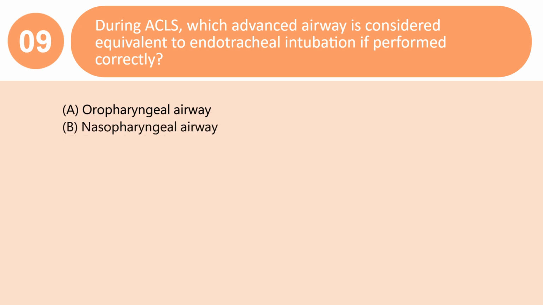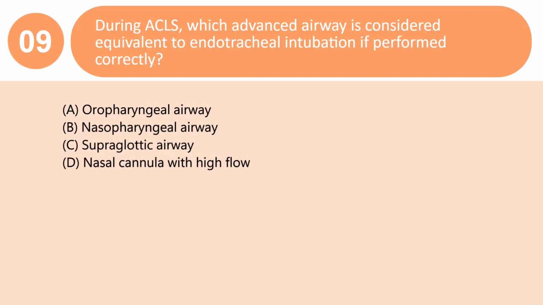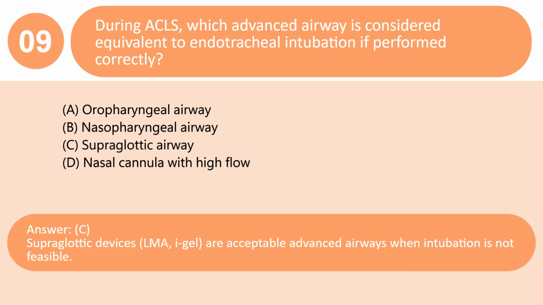During ACLS, which advanced airway is considered equivalent to endotracheal intubation if performed correctly? A. Oropharyngeal airway. B. Nasopharyngeal airway. C. Supraglottic airway. D. Nasal cannula with high flow. Answer: C. Supraglottic devices, LMA, i-gel, are acceptable advanced airways when intubation is not feasible.